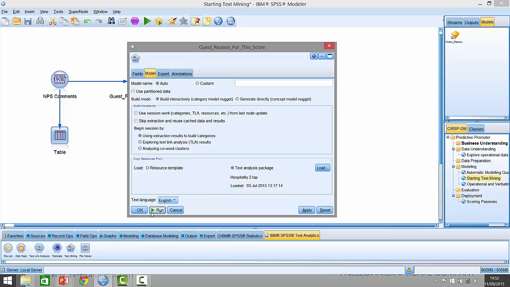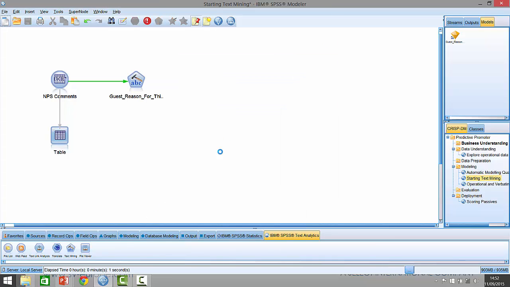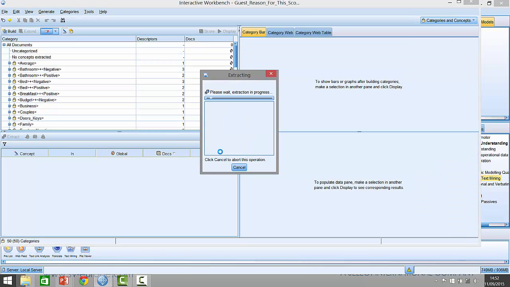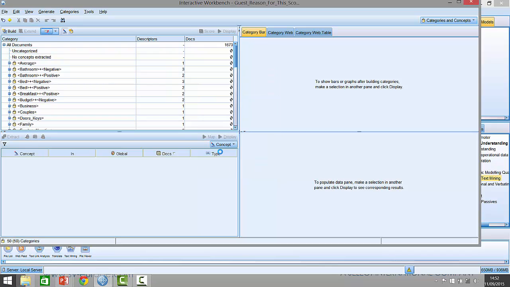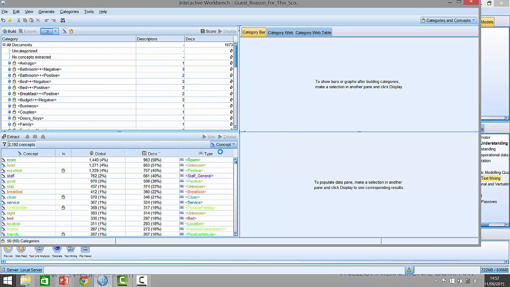Now, to see what happens when I run this, if I just execute that, it probably makes sense for you to actually see the results before I start talking about it. It's reading the text, and it's going to pull out a series of what it calls concepts or terms that it's finding in the text. So it's kind of trying to separate the wheat from the chaff, if you like. Not terribly surprisingly, the most commonly occurring concept that it finds is the term room, because it is, after all, about hotel stays. Next thing is hotel.